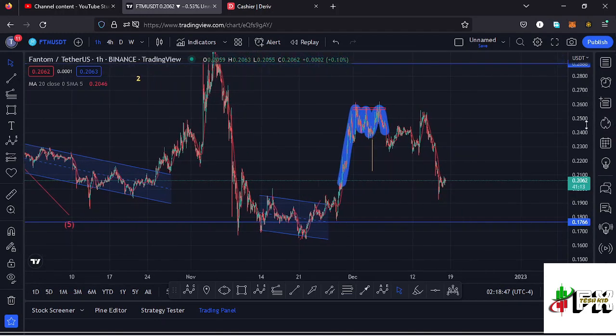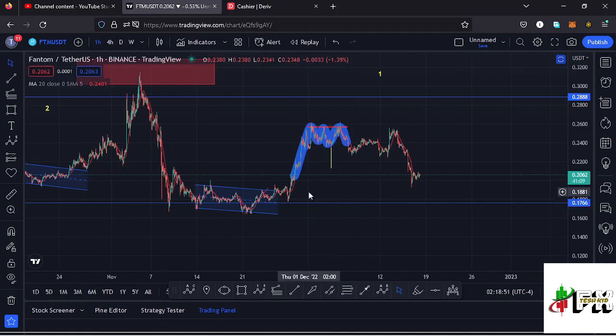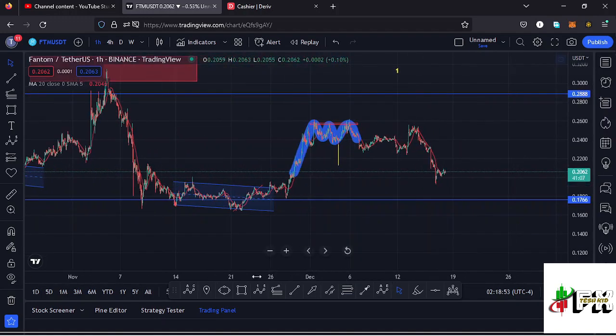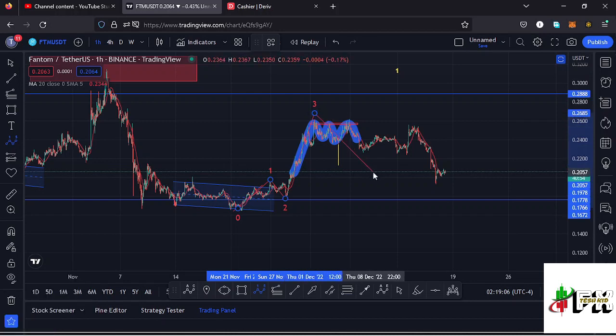Initially here on the charts, I had an Elliott wave structure that was being obeyed by Fantom. If I draw it out, we can have this as the first wave to the upside. Then we saw this ABC corrective structure right here, seeing the formation of that second wave. Then we saw a very nice impulsive movement to the upside in the formation of that wave 3. I was expecting a bit of a retracement over here in the formation of that fourth wave, before we continue pushing even higher in the formation of that wave 5.